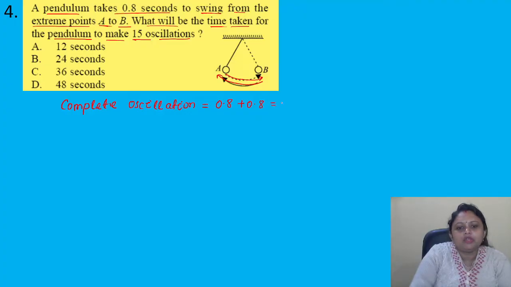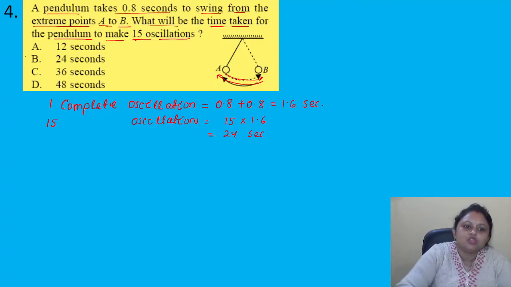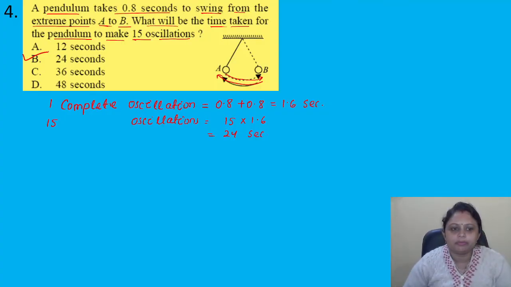So the total is 1.6 second for one complete oscillation. We have to find out for 15 complete oscillations. So for 15 oscillations, it will be 15 into 1.6, that is equal to 24 seconds. So the correct answer is option B.